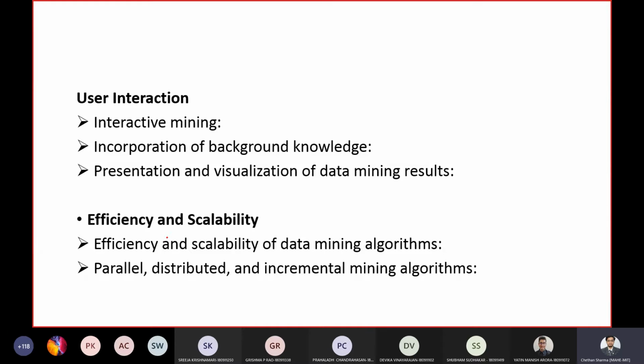The second is user interaction. Obviously the user plays a very important role in a data mining process. There are a few research areas which deal with user interaction in data mining. One is how a user can interact, how to incorporate the user's feedback.